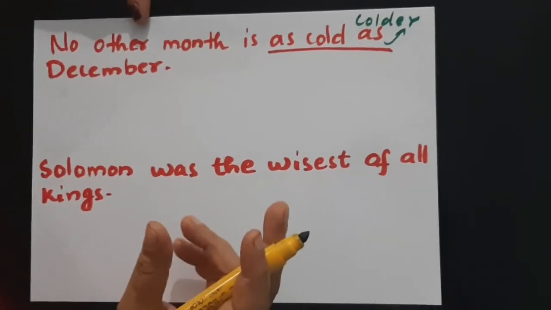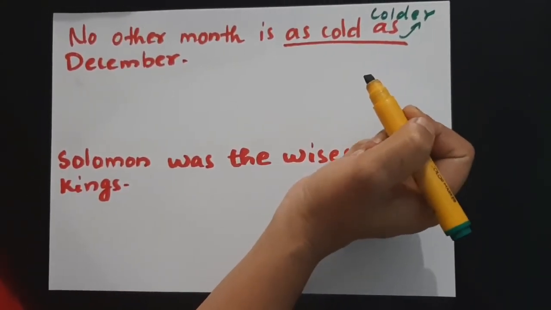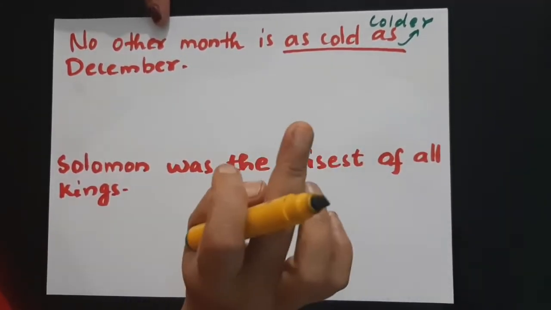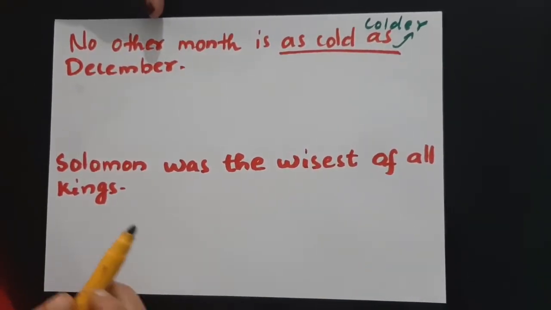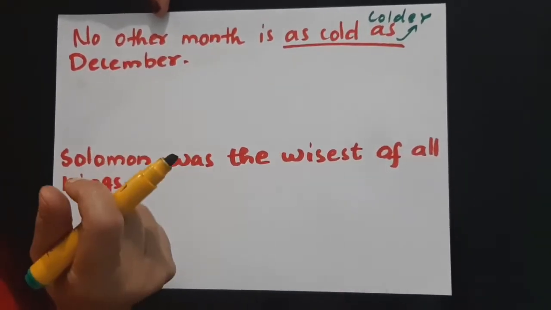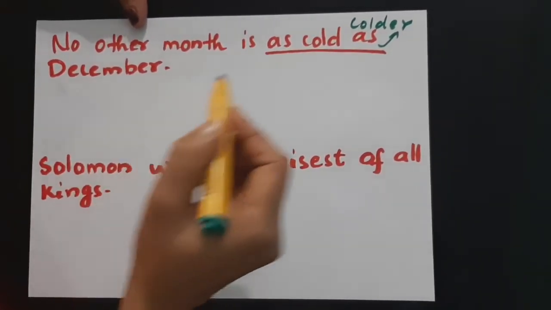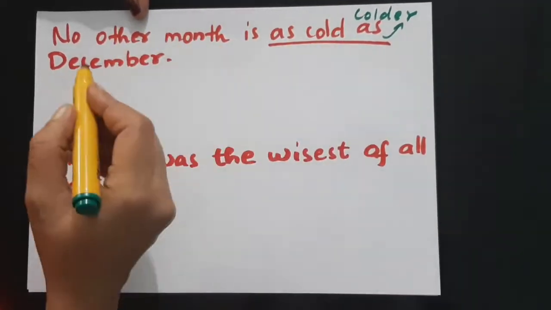So what are the necessary changes? Comparative degree is used to compare two people or two places or two objects. So it's quite simple to change this. The question is: no other month is as cold as December.